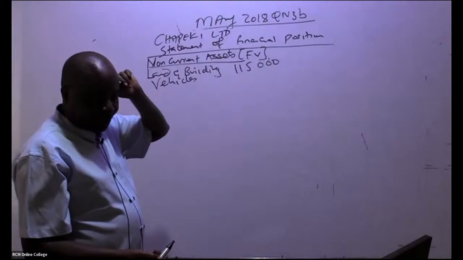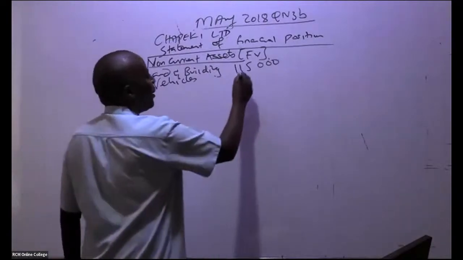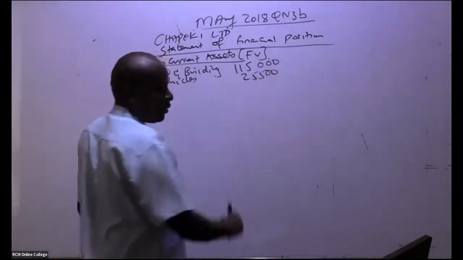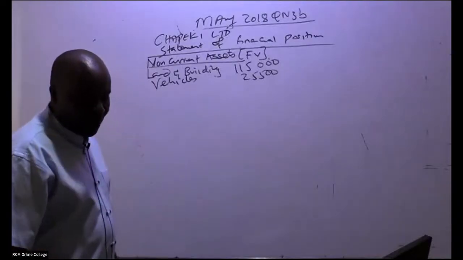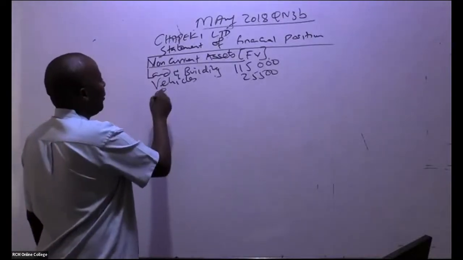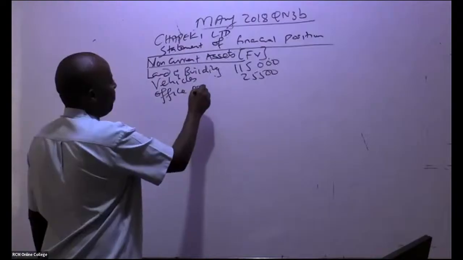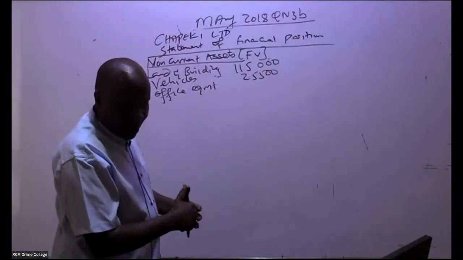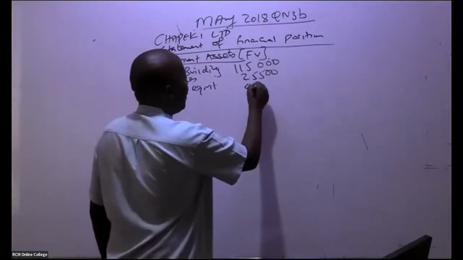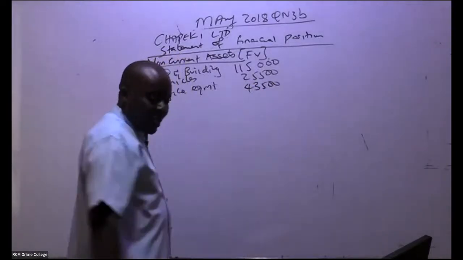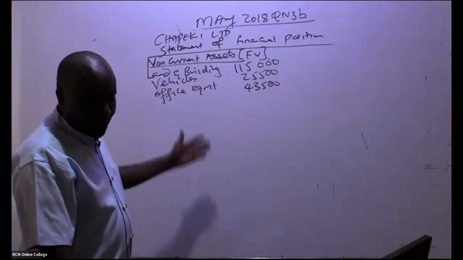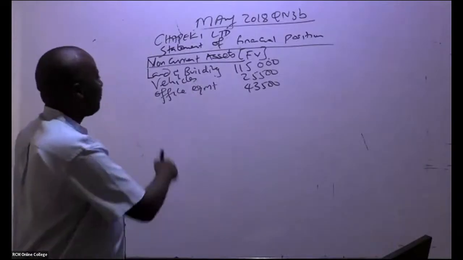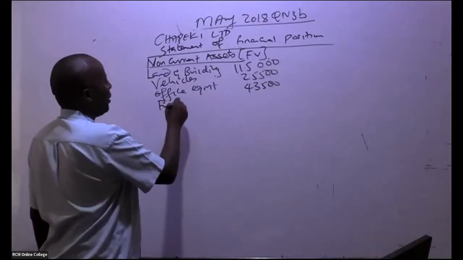Vehicles, 25,500. So that you can move with speed from your past paper, the next one is office equipment. Office equipment, we have 43,500. Thank you so much. From there, what we also took over in this case is furniture.